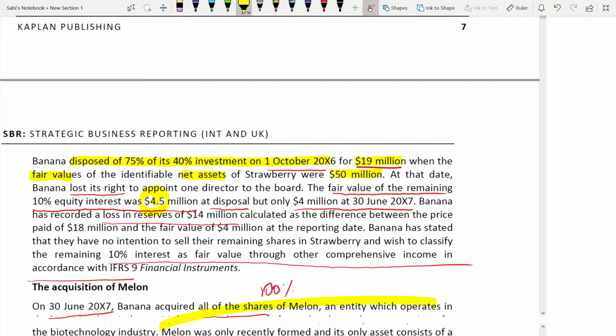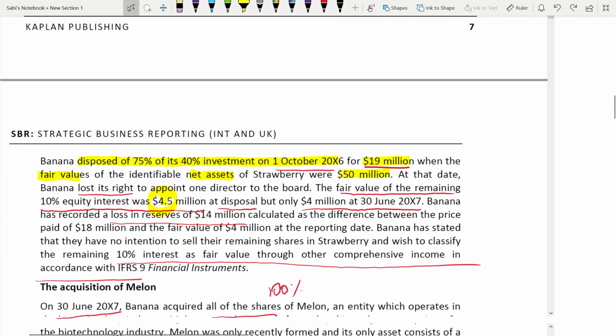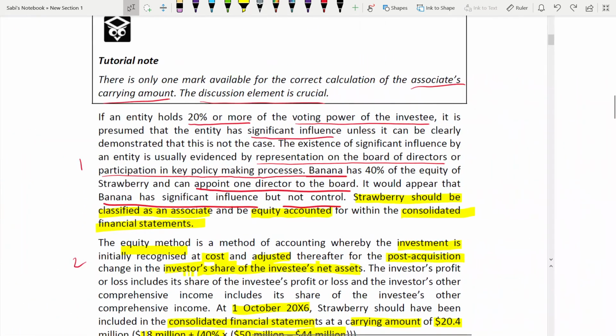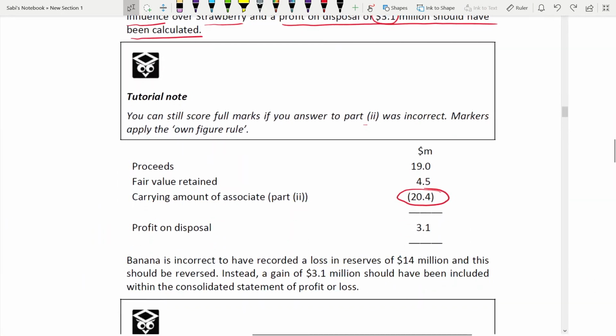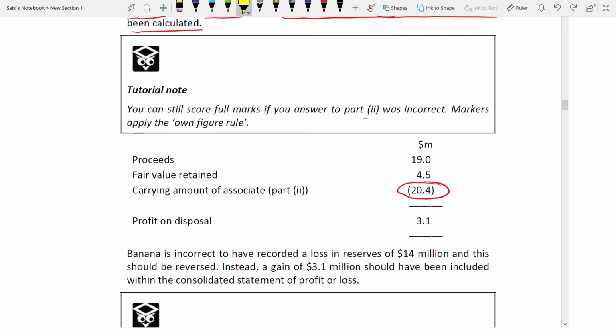So the fair value and the proceed you add and you deduct the carrying amount. Just now in the second part we calculated the carrying amount of associate, which is 20.4. Deduct, and profit is just 3.1 on disposal.